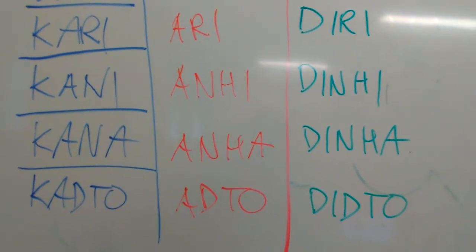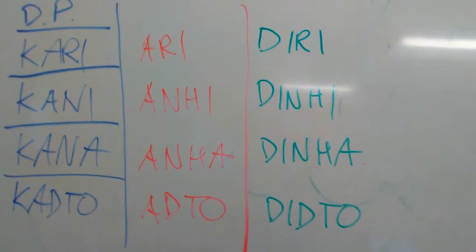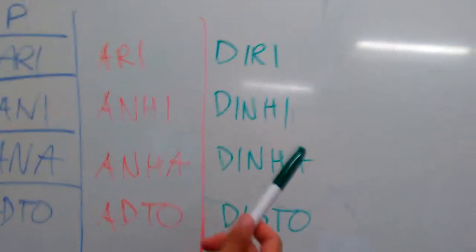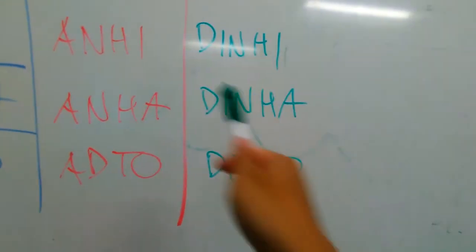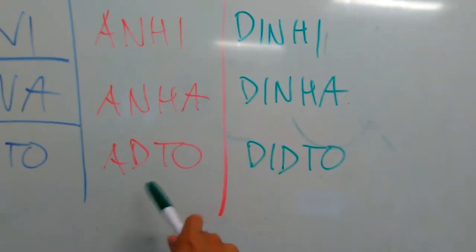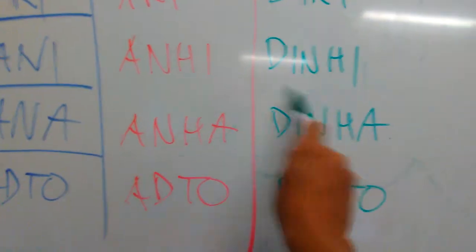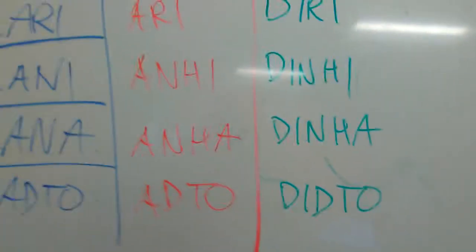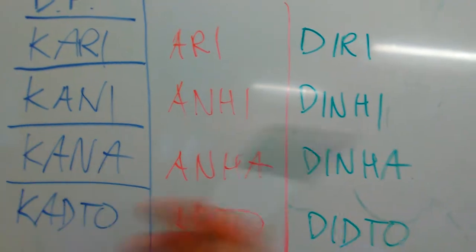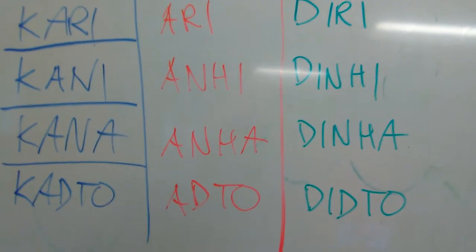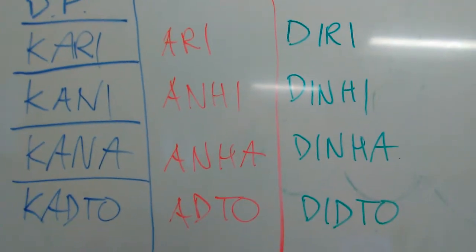Anyway, we're going to continue on with our deixis demonstratives, or demonstrative deixis relations, right? We talked about how within the distance existence relationships, you can have the rhythm and rhyme doing the time, right? So we have ari dinhi, anhi dinhi, anha dinha, and adto dito. However, when we mix the demonstrative pronouns into this relationship, things become a little weird, okay?